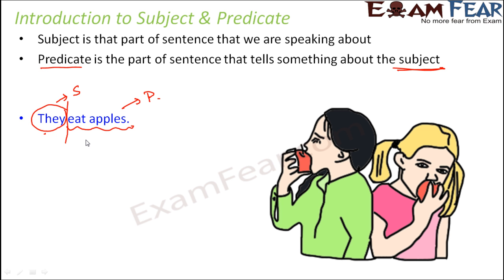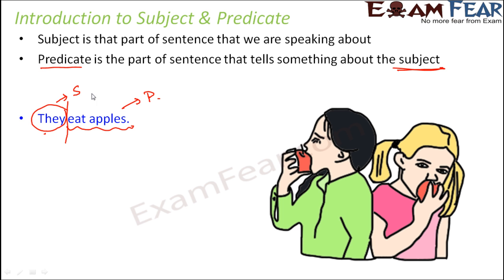So why do we call it subject and predicate? Now the term subject means something which has more importance. So in a sentence, whichever is the subject, the sentence gives more focus or more emphasis on the subject. So that's why it's subject. And predicate is derived from a Latin word which means declared. So the predicate declares something about the subject. So predicate tells something about the subject. So that is how we get the names subject and predicate.